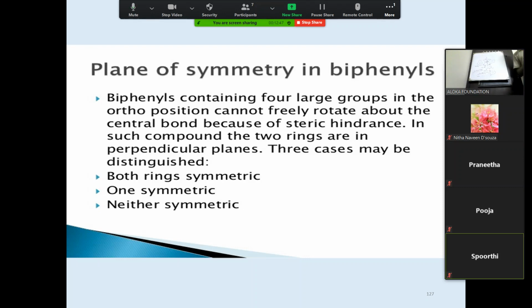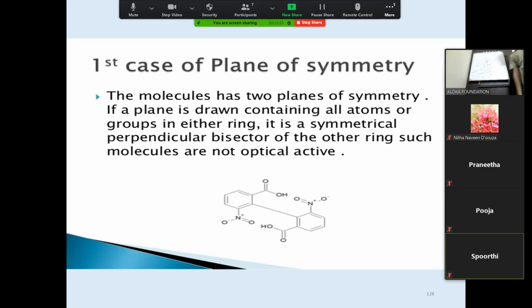Okay, they can be distinguished by being symmetric in both rings, one ring, or neither. Now let's go for this. In the first case, what does it say? Nita, can you read it for me?